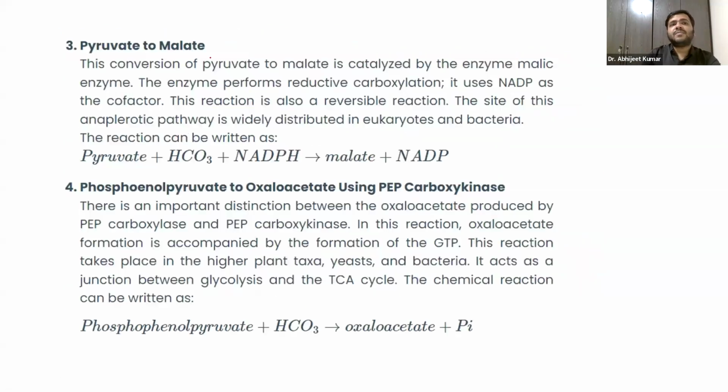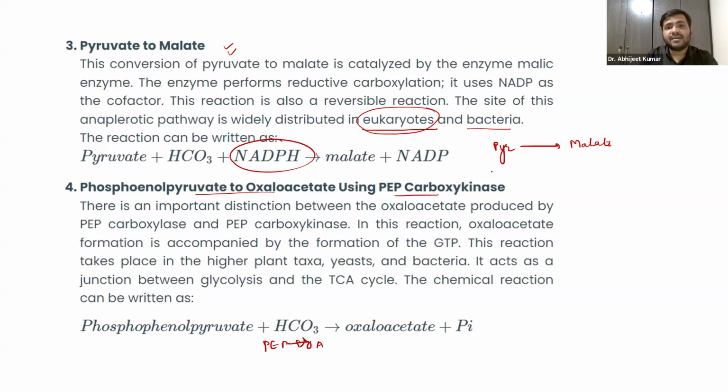The third one that you have to remember is pyruvate to malate. Pyruvate is converted into malate with the help of the enzyme malic enzyme, and remember that it uses NADP as the cofactor. This pathway takes place in eukaryotes, in all the cells, and in bacteria. Apart from that, phosphoenol pyruvate to oxaloacetate, by the help of the enzyme phosphoenol pyruvate carboxykinase, guys, right?